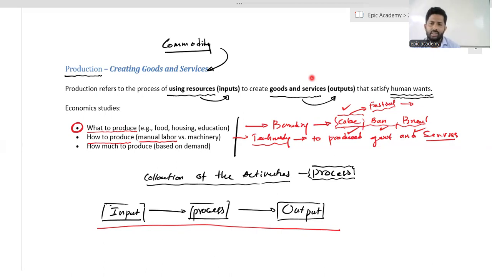Even in the services provided by restaurants, there are robots serving dishes and foods to the customers. We call it machinery. That is how they produce services and goods. Their technology is machineries.